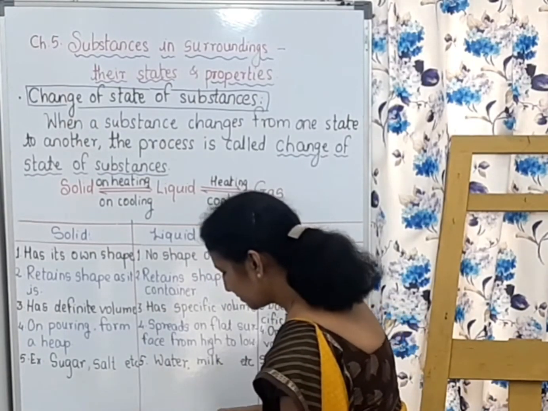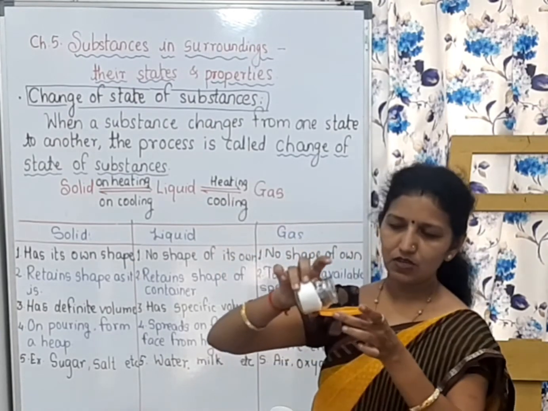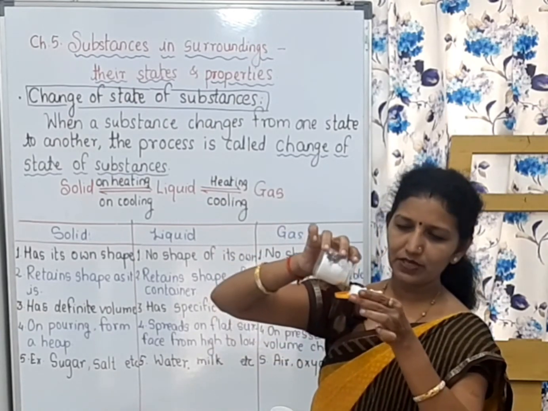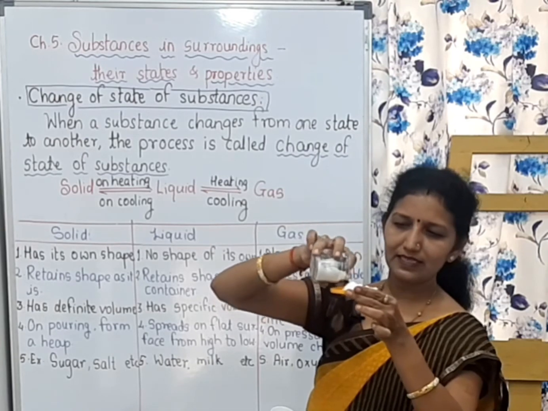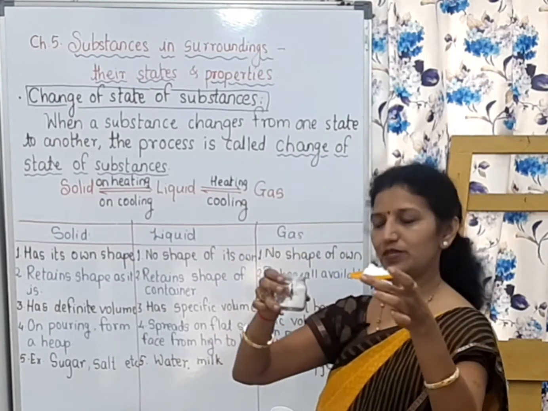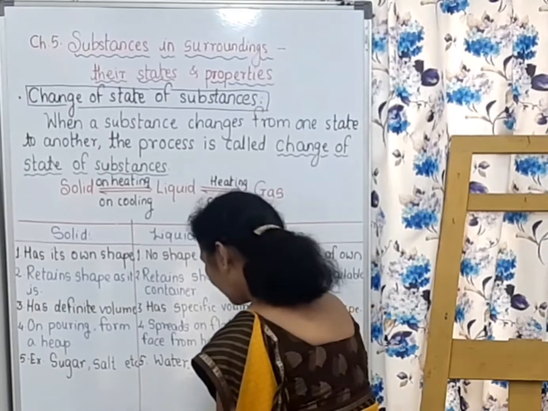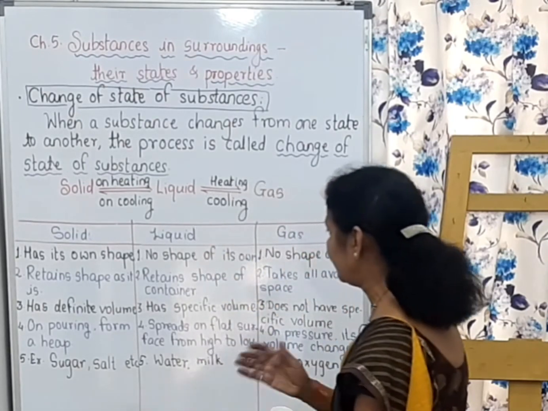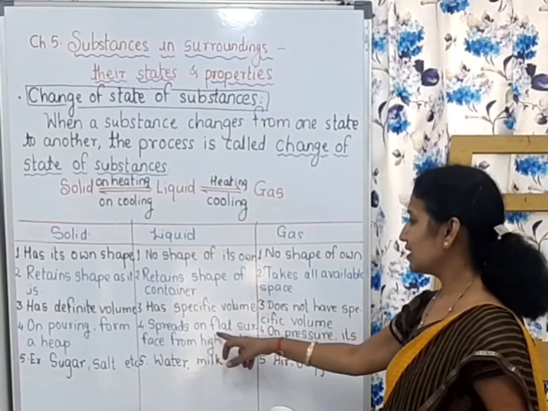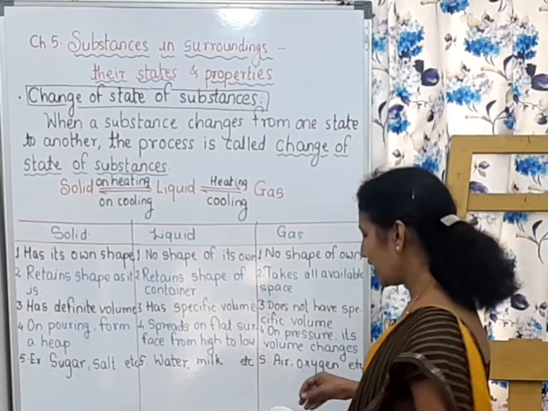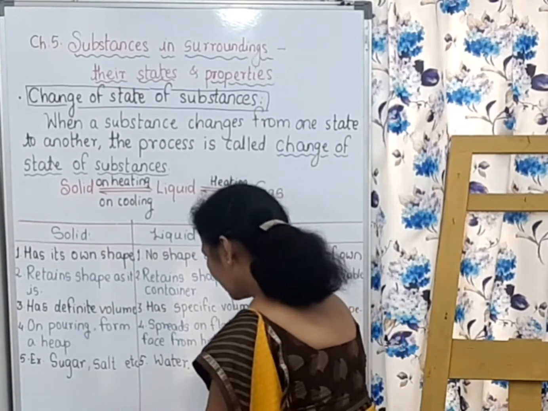If I pour salt, then also there is formation of a heap. You can see this. And liquid spreads on a flat surface, from high to low.